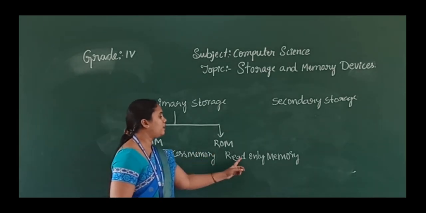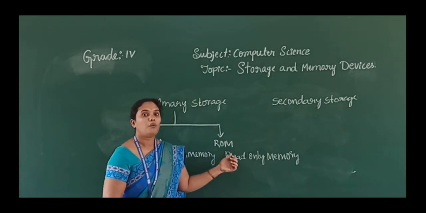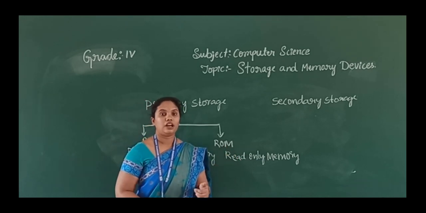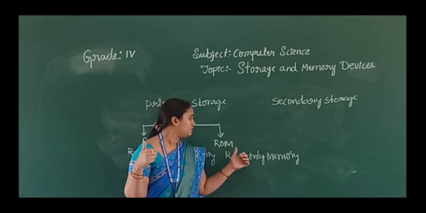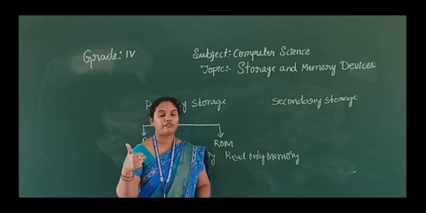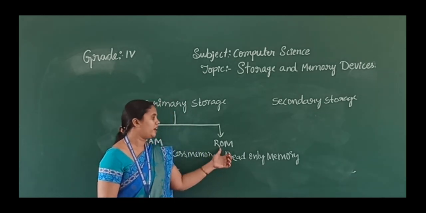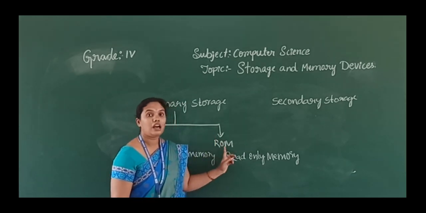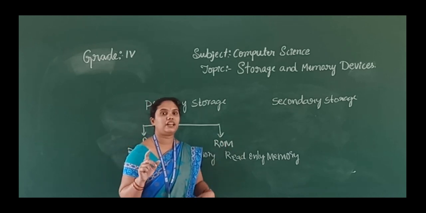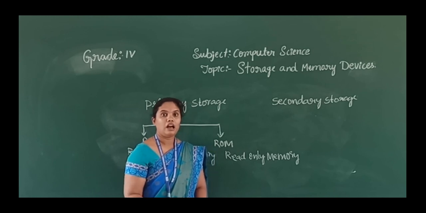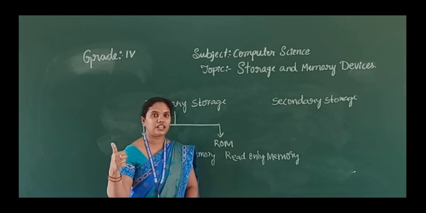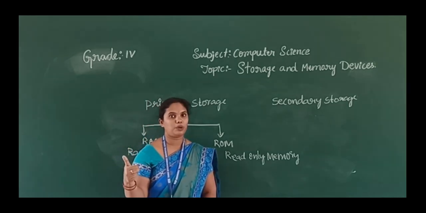ROM means read only memory, which means once you save the data in the ROM you cannot change it. For example, software like MS Word, MS Paint, and operating systems like Windows 7 are all saved in the ROM only. Once you save in the ROM, you cannot change any software. One example: are you able to change the shutting down process? No, right? You cannot change the shutting down of the computer.